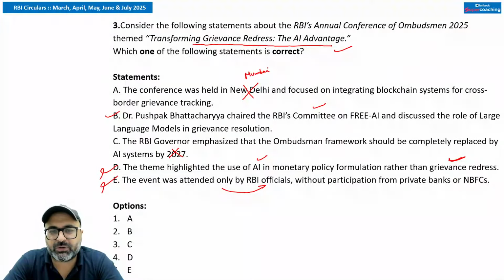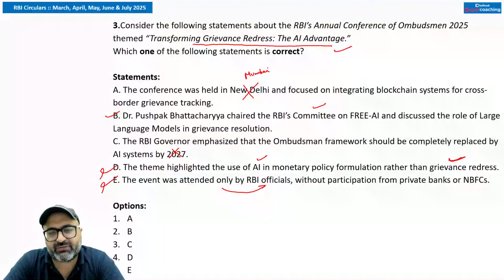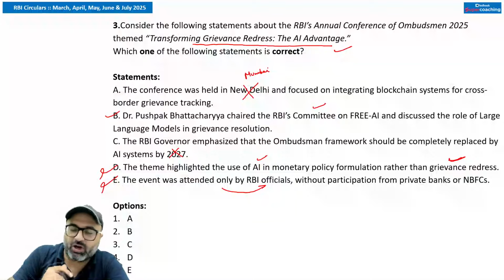Anything else which you need to remember? It was conducted in March 2025. Headquarter where it was conducted is Mumbai. Purpose was basically to discuss how AI can transform the grievance redress mechanism in the financial sector and improve the customer experience. They have also talked about the banks, that they should strengthen their internal grievance redress mechanism. They have even talked about the KYC process to be enhanced, and raising customer awareness, especially against digital fraud. These all things were basically discussed in this particular conference. So the answer to this question is none other than B option is correct.